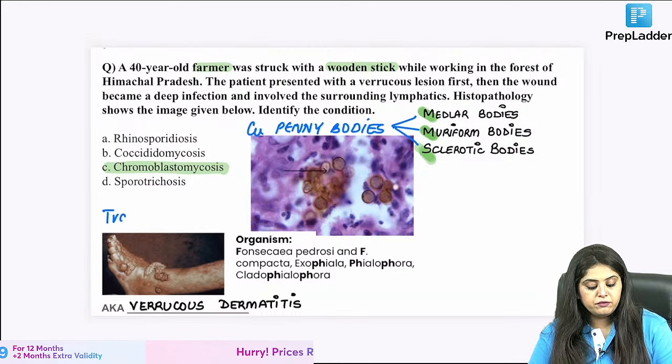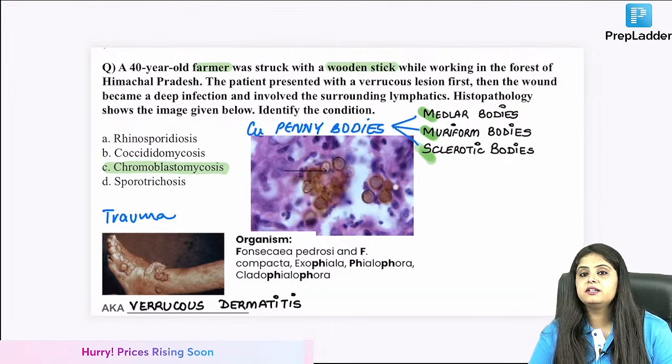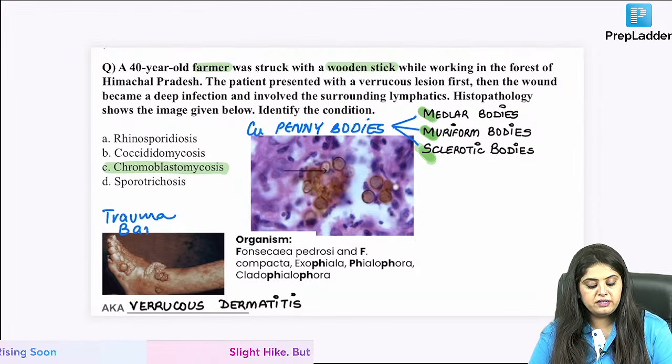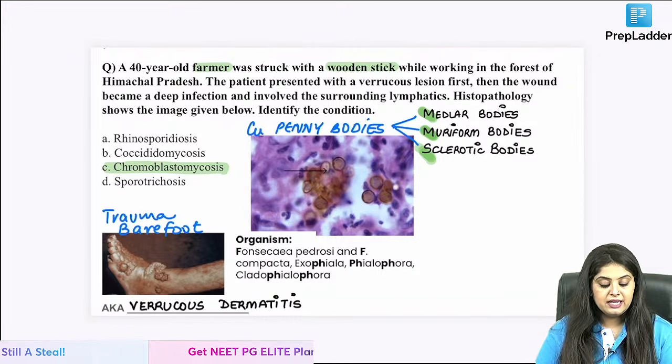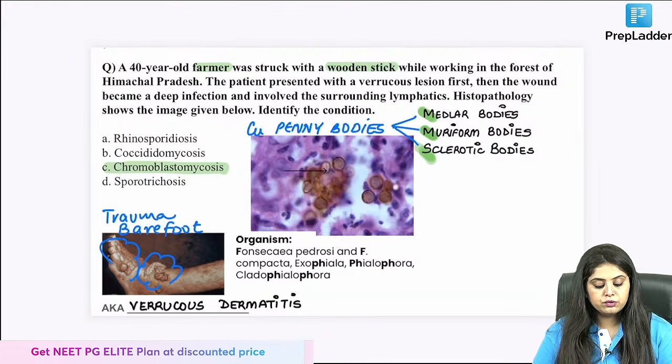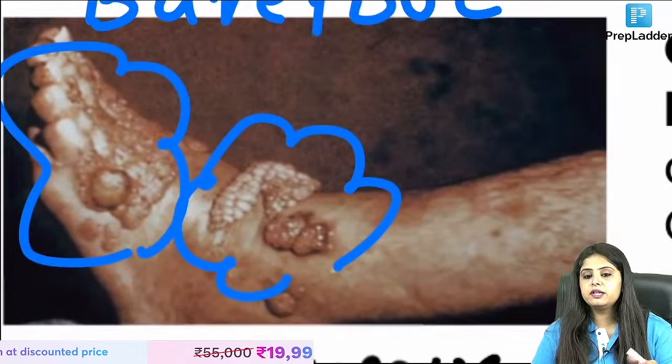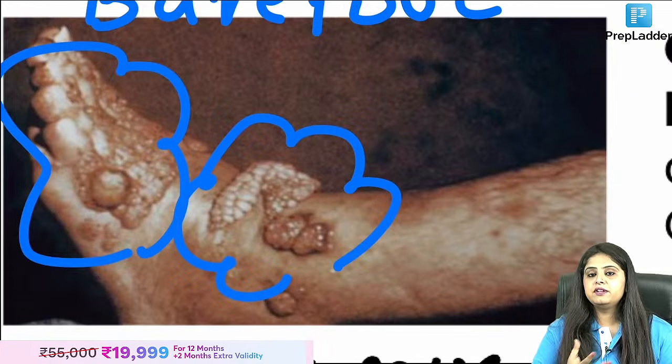So there is some kind of a trauma history that is going to be present in a farmer, and they will say that because usually farmers tend to walk barefoot, so while walking barefoot, the trauma happens, and after that, their foot is going to show these lesions. If I zoom into it, I thought it was a cancer, because can you see that cauliflower-like lesion?